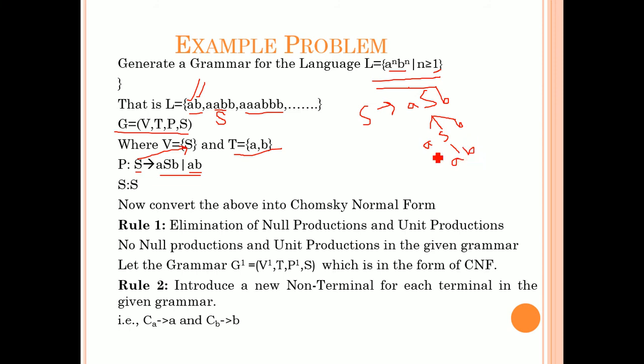So, you got 3 A's, 3 B's. Okay, like that you can do for all. So, the final production for this grammar is S tends to ASB or AB and the starting production is S.